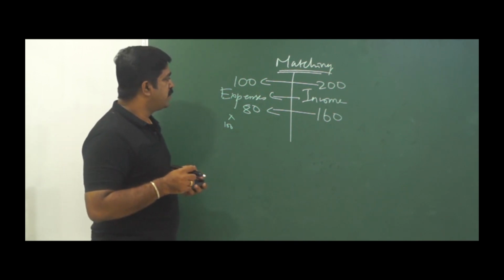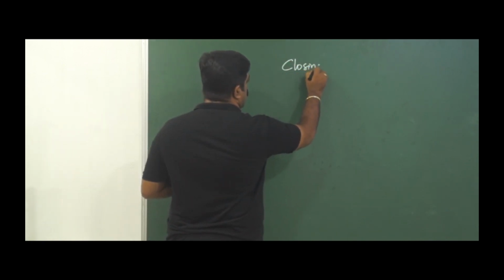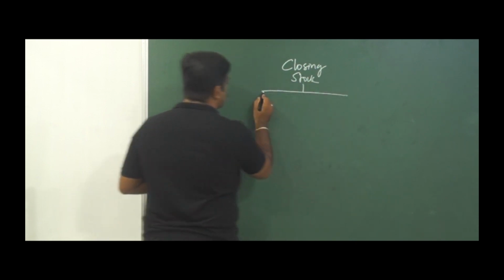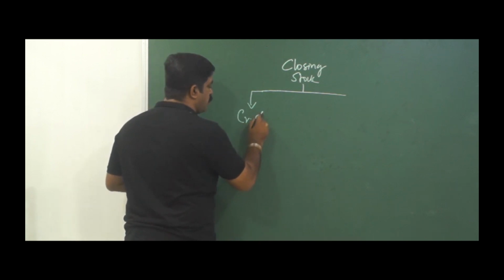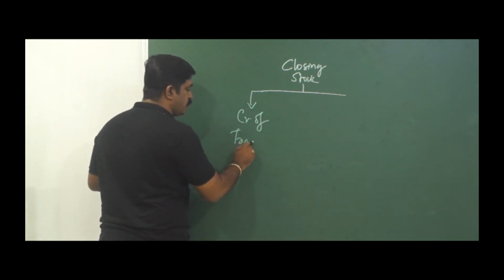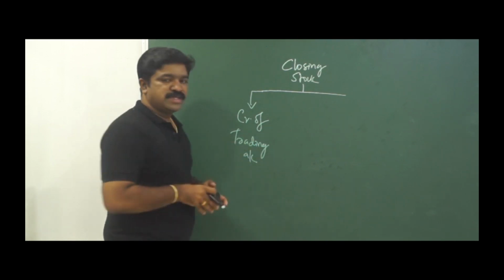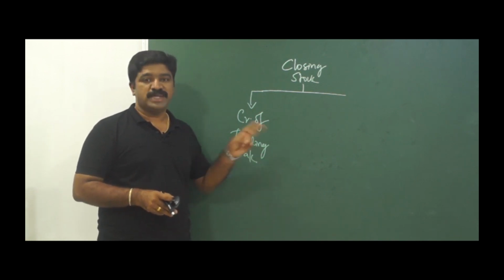So what is the effect of the adjustment? The effect is like this. When you have closing stock, the first effect what you will give is, you will take it to the credit of trading account. What is the reason I am taking it to credit of trading account? Is it an income? No, this is not an expense.